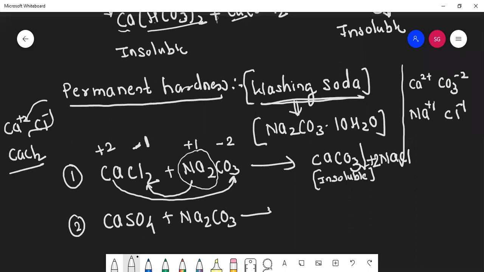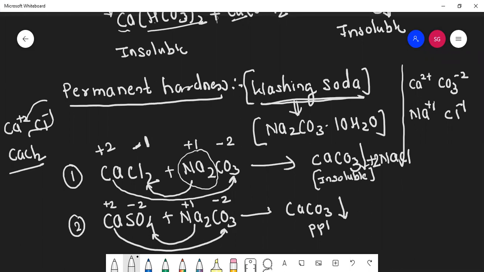Okay, again here calcium is +2, sulfate is -2, sodium is +1, this is -2. So calcium will go with carbonate, the 2 gets cancelled. Again we'll get calcium carbonate, which is a PPT, and Na will go with SO4. See here, Na is +1, SO4 is -2.